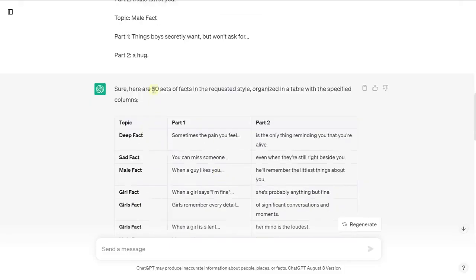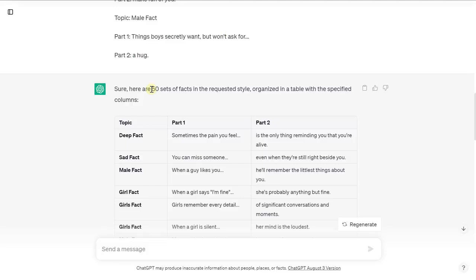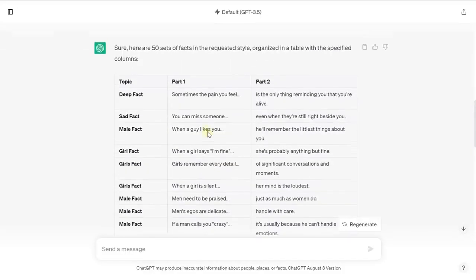You can adjust this number. I wouldn't go beyond 50. Somewhere between 30 and 50 is the sweet spot to get the best quality out of ChatGPT. If you ask for 100 facts or 200 facts, it may or may not give it to you to begin with, but it may also just give you a lot of garbage because it's trying to fit a lot into one short prompt. Whereas when you ask for a smaller amount, it does focus more on quality within that. So here's the first 50.